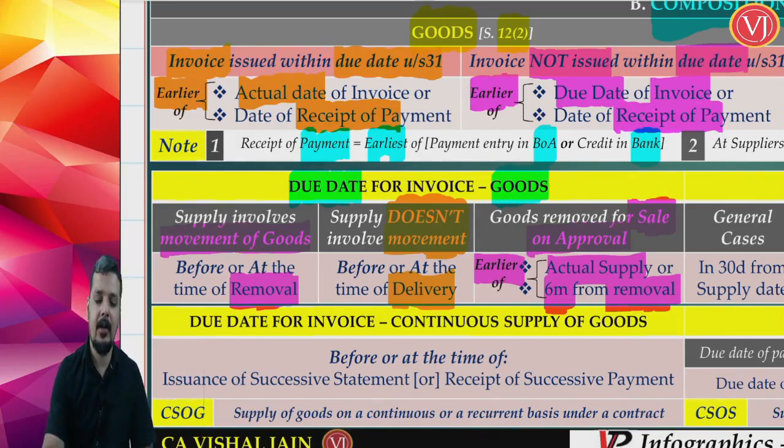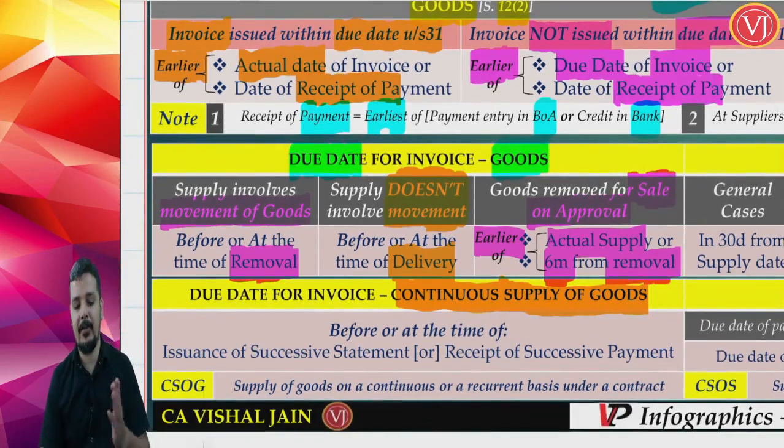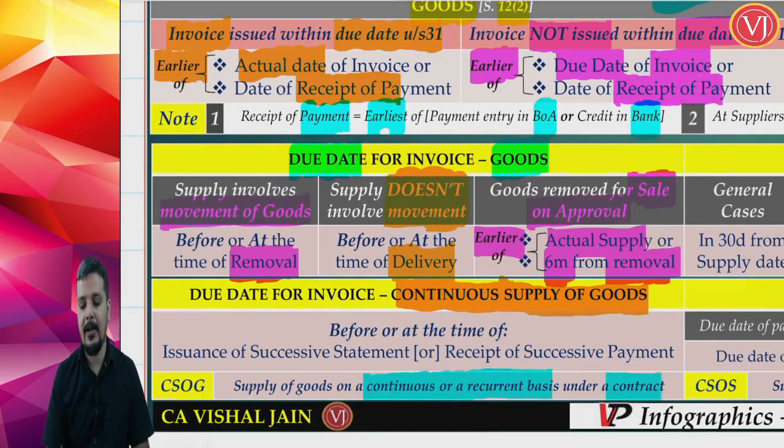And friends, if it is a continuous supply of goods, that's one more scenario. Now, what is continuous supply of goods? It is where you are giving the goods on a continuous or regular basis, where the supply of goods is on a continuous or recurrent basis under a contract, and payment will be received on a periodical basis, as per the contract. So I am going to keep on supplying the goods.